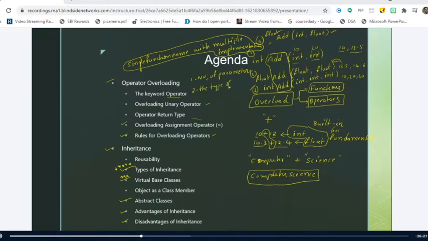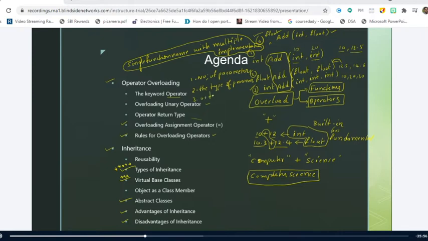For example, take the first and second definitions. In the first definition, I am using add to add 2 integers, and in the second definition, I am using add to add 2 floating point numbers. Similarly, the fourth one is used to add 1 integer and 1 float, right?